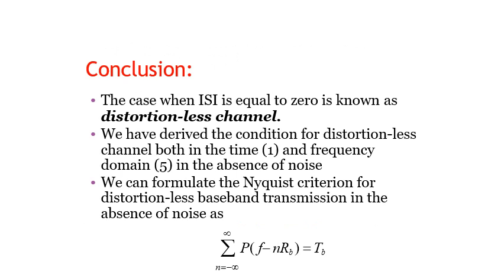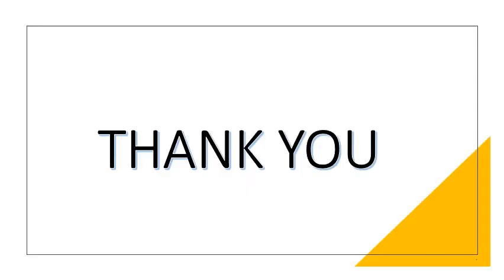The conclusion is that the case when ISI is equal to 0 is known as a distortionless channel. We have derived the condition for a distortionless channel both in the time domain as well as in the frequency domain in the absence of noise. Now we can formulate the Nyquist criterion for distortionless baseband transmission in the absence of noise: the sum over n from minus infinity to infinity of P(f - nRb) is equal to Tb. Thank you.